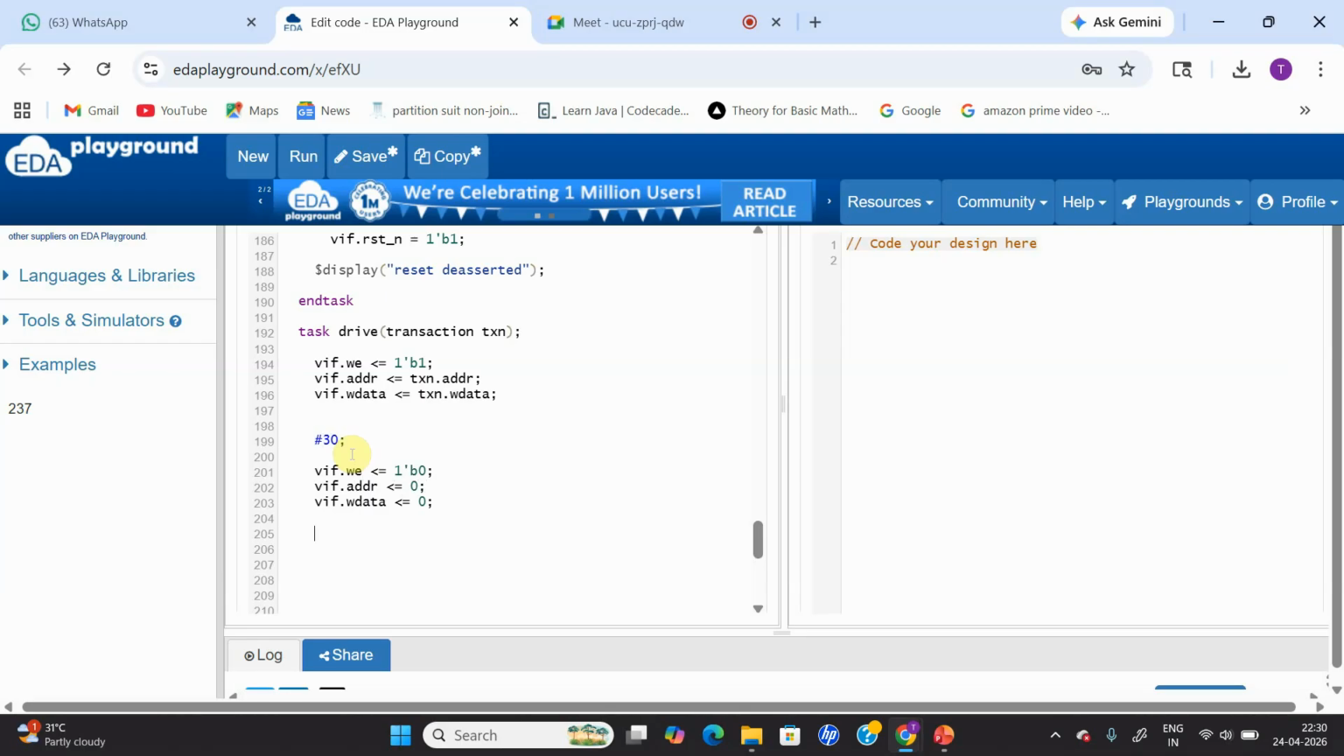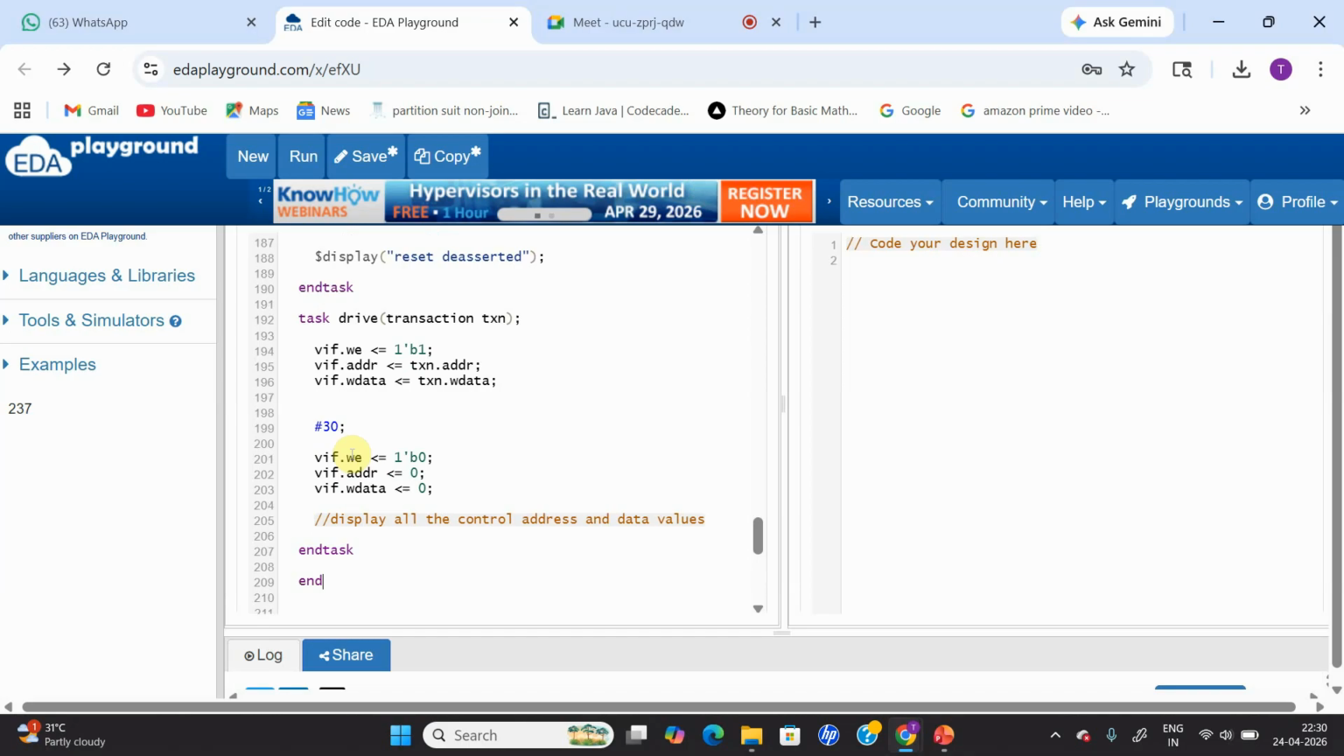This is what I've done. And following, I'm going to display everything, like what is your write enable value, what is your write address value. I'm commenting it. You can write the code over here. Display all the control, address, and data values. You can display them, and followed by end task and end class.